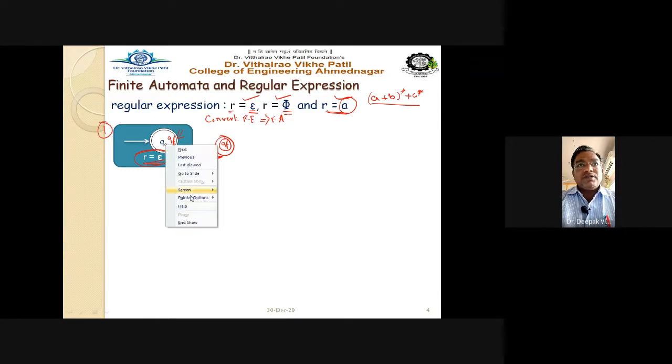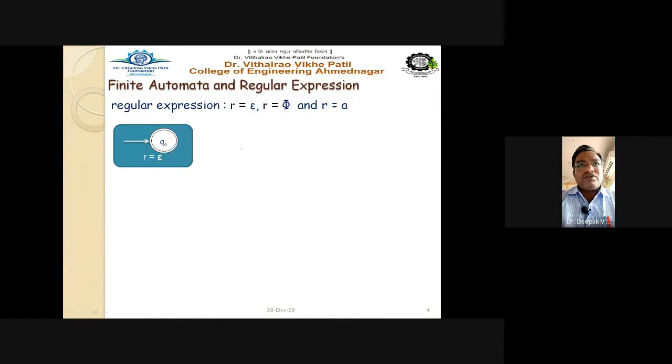Getting this point? Now, the second automata: how can I draw the automata for R equal to phi? Your start state is Q0, and your final state is, say, QF, or Q1, marked with a double circle. But there is no connection. That's why it is called phi.